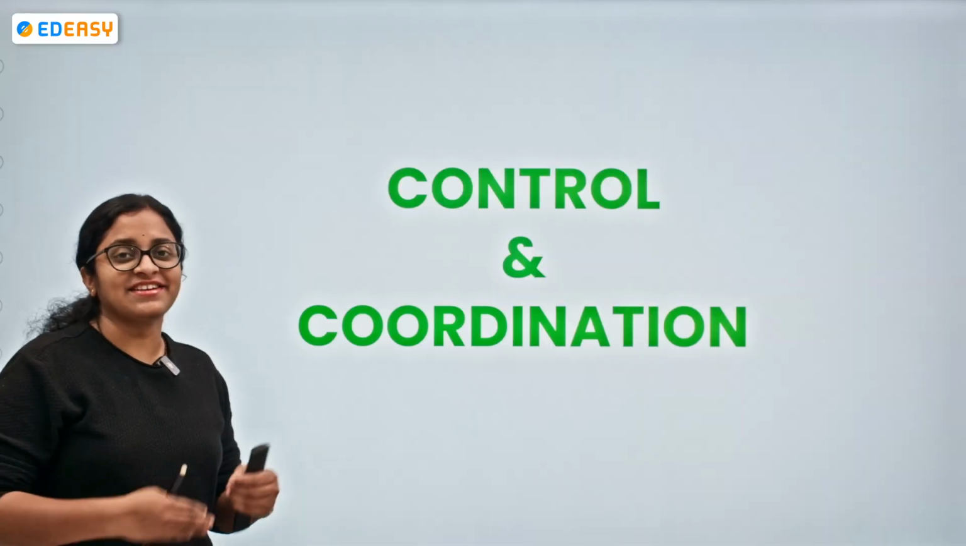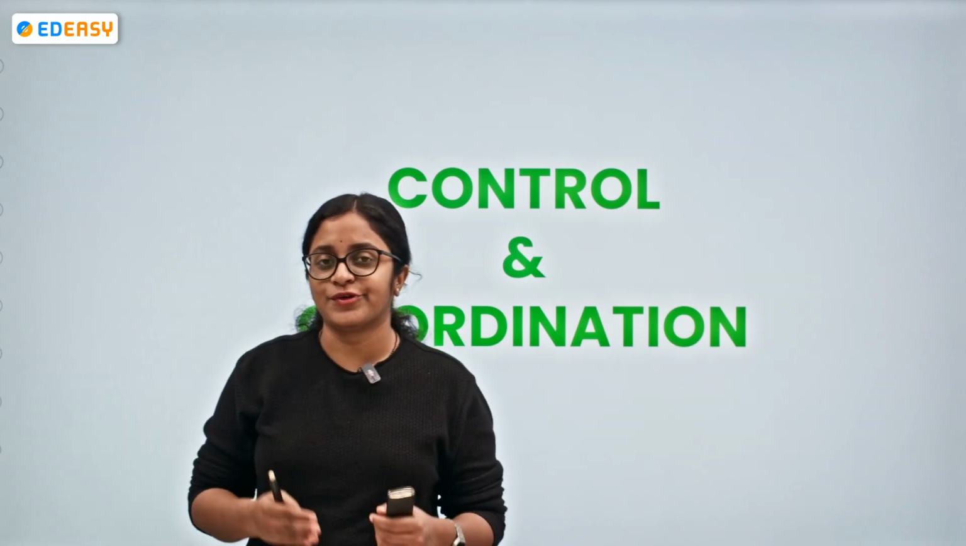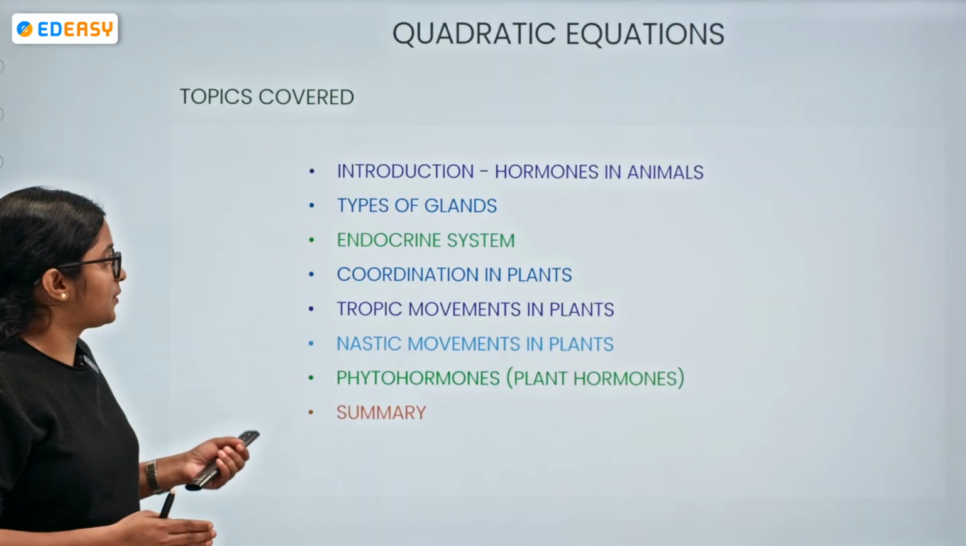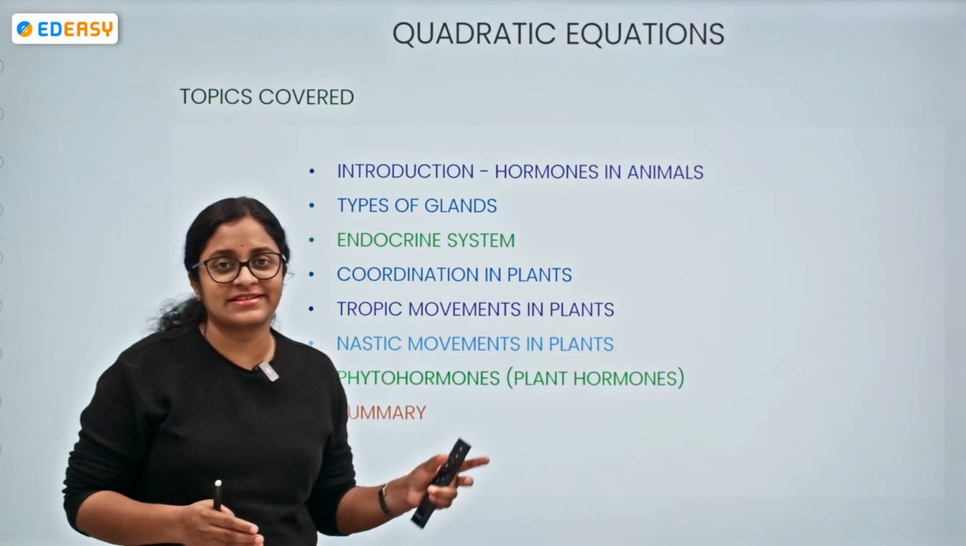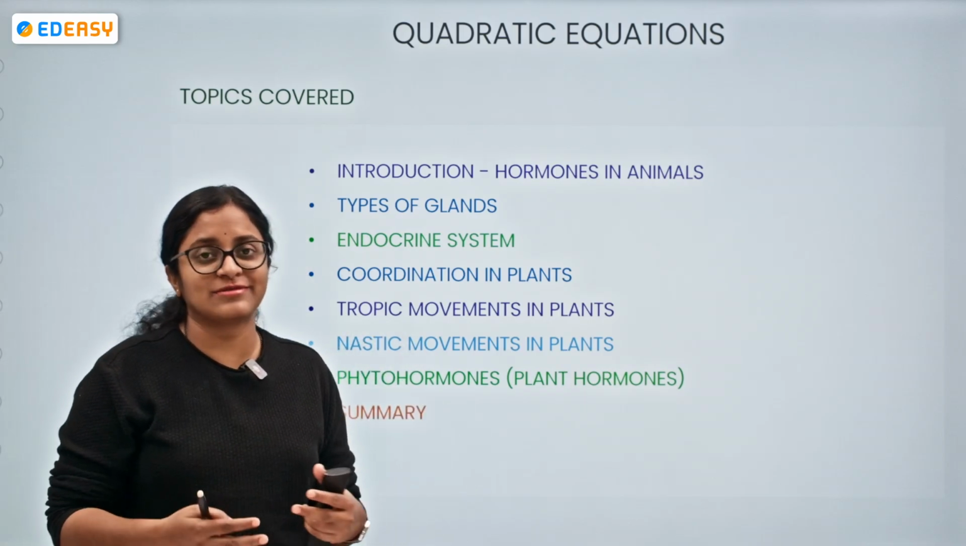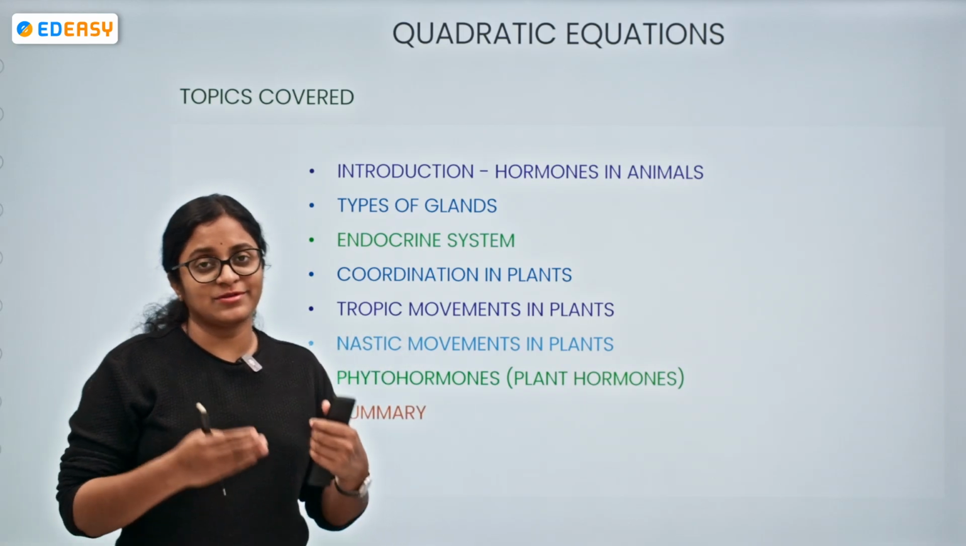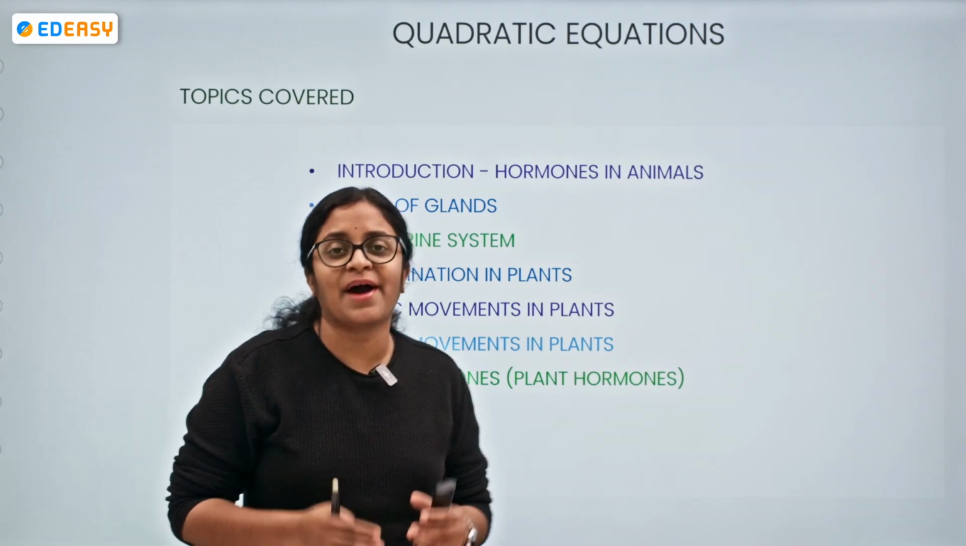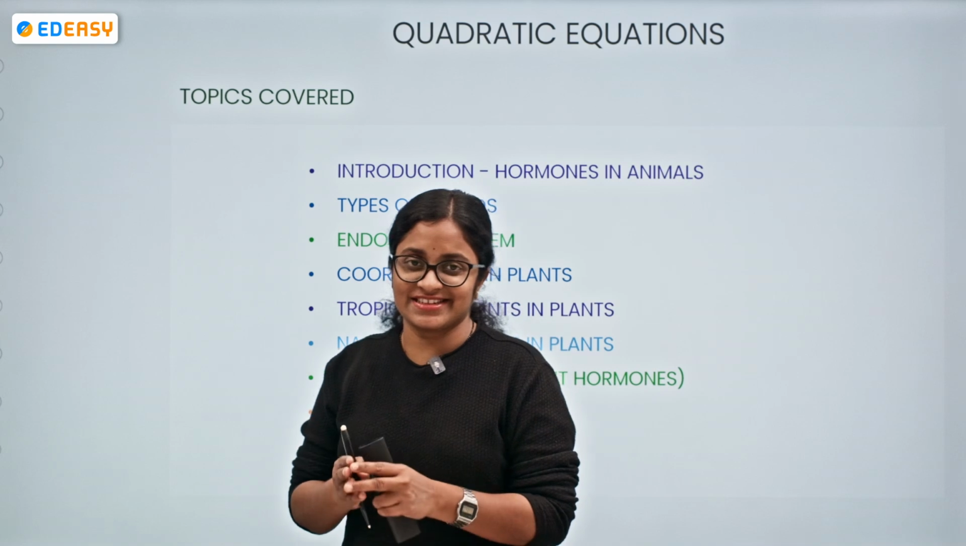In today's discussion, we shall be understanding about control and coordination, and majorly we shall be focusing on the topics of endocrine system with respect to the hormones in animals, with respect to the hormones in human beings, how they will be playing a very important role in bringing out the control and coordination we shall discuss.